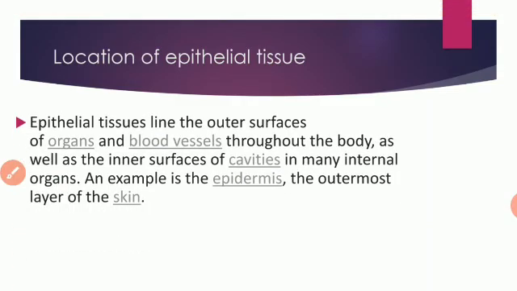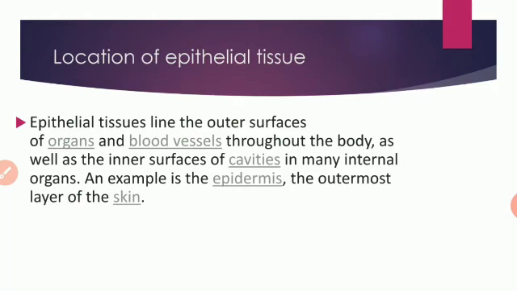So let us see. Epithelial tissues line the outer surface of organs, I told you. Then blood vessels throughout the body, as well as the inner surface of cavities. Like intestine, then stomach, inside them cavities are there for the food to pass. In blood vessels also, inside it acts like a pipe for the blood to flow.